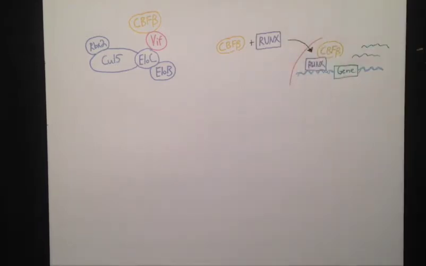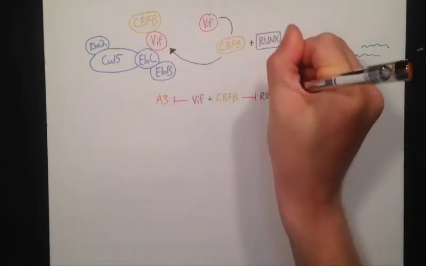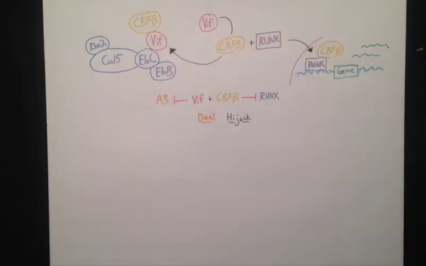binding to DNA. Our group at the time of this discovery hypothesized that, and later discovered evidence for, VIF antagonizing RUNX-mediated gene expression by sequestering CBF-beta away from RUNX proteins, a dual hijack by virtue of VIF simultaneously antagonizing both A3 and RUNX proteins using the same hijacked ubiquitin ligase complex.